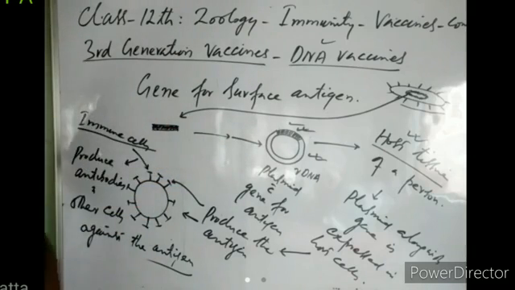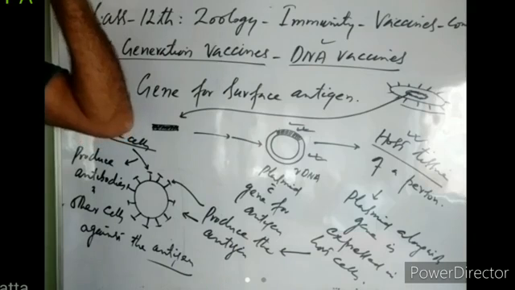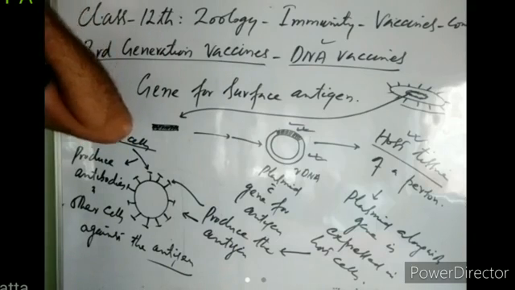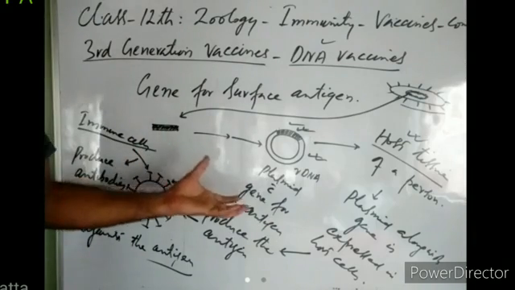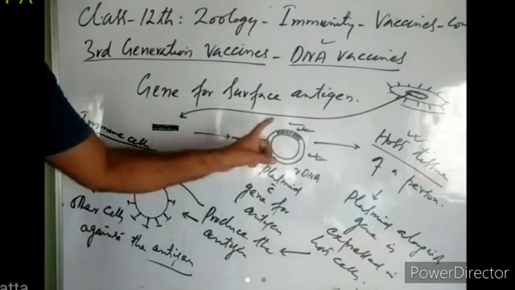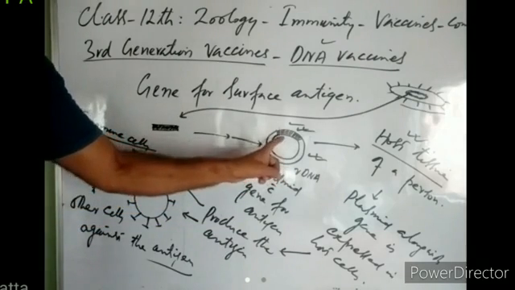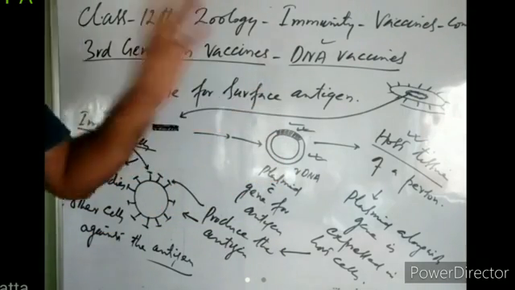So it does not always generate immunity, right? Once scientists are successfully able to make the cells always express this gene, then it can be used for vaccination.